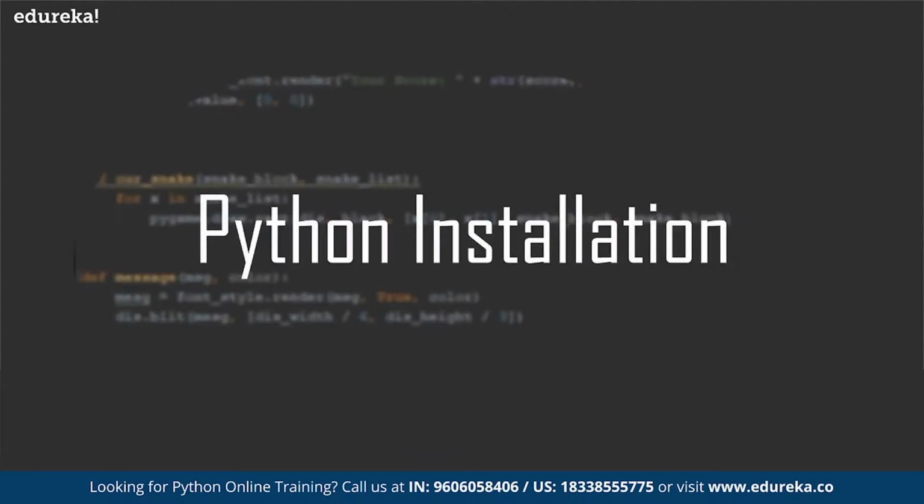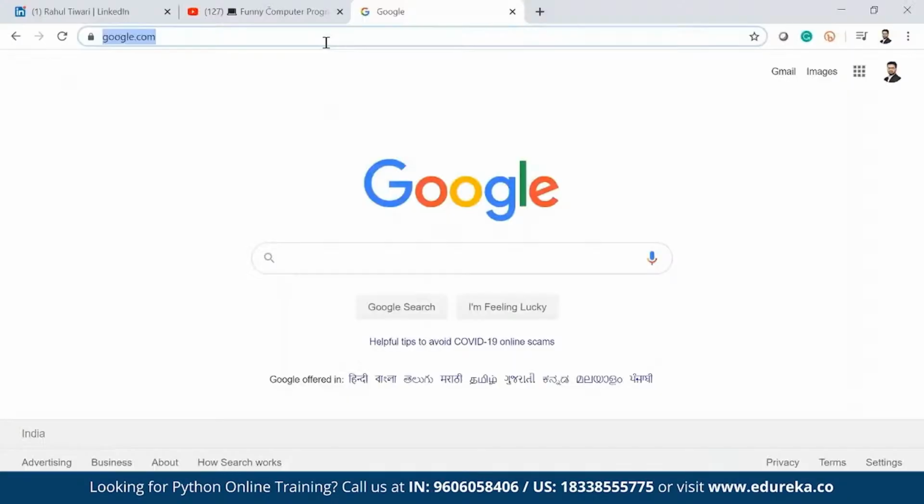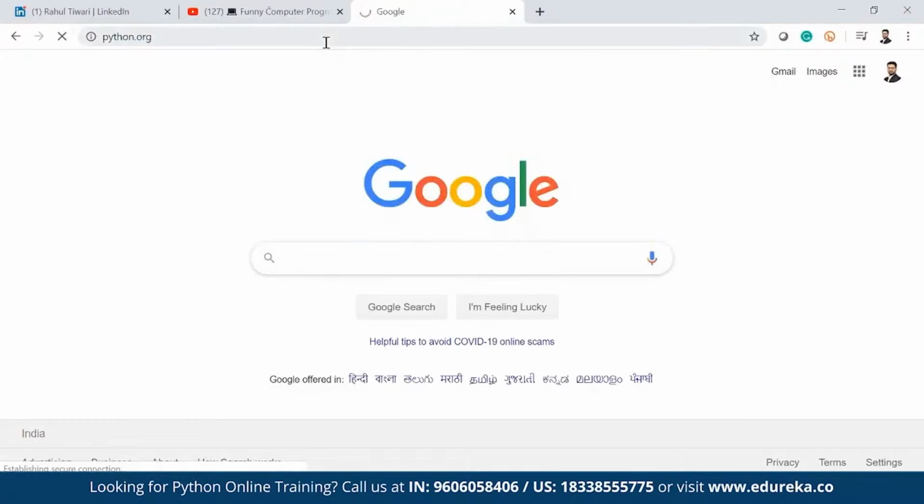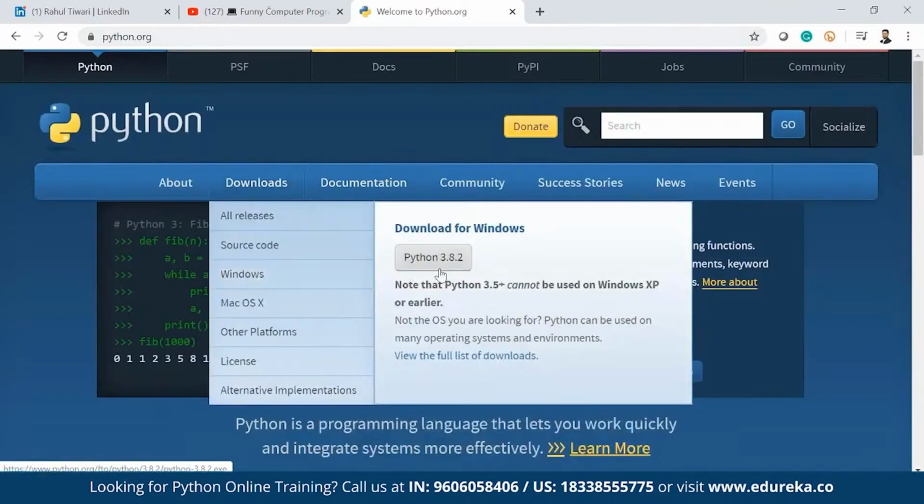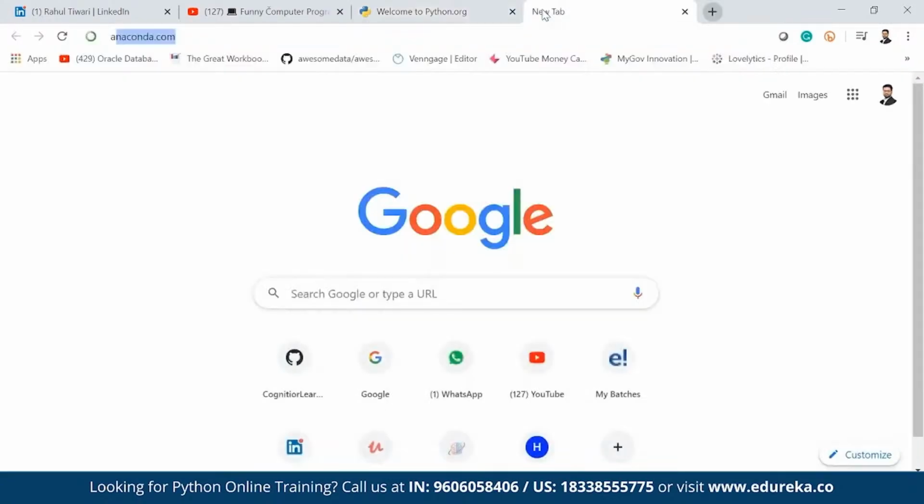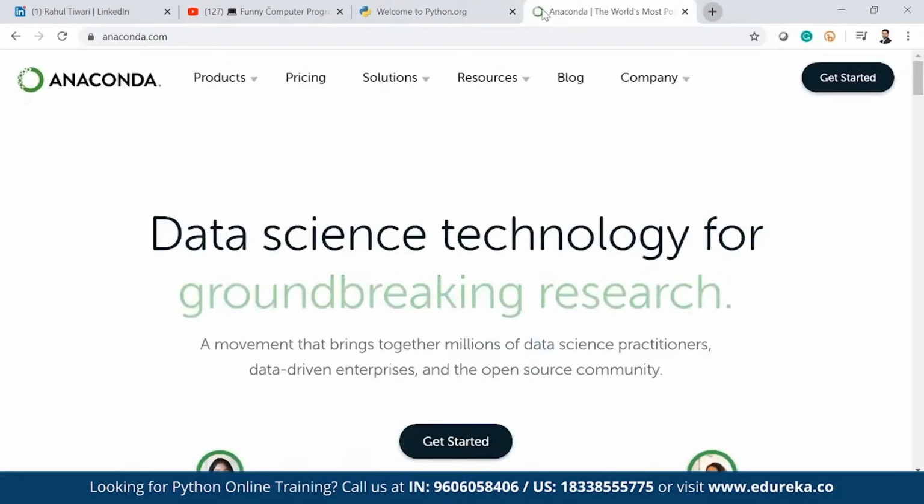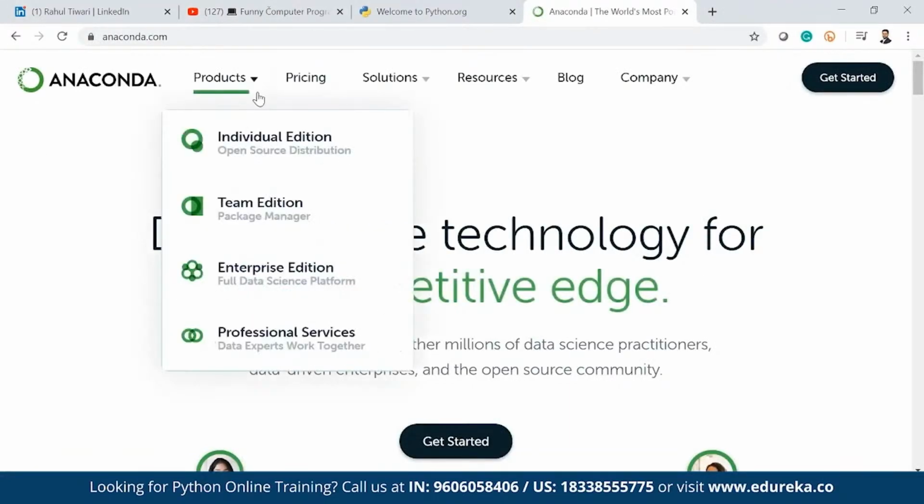Now, how to install Python? To install Python, we have various ways. One is from the Python website, which I actually don't want you to use to install Python. The only reason is that the packages which I am talking about, NumPy, Pandas, all those packages, you have to install separately if you install Python from the Python website. That's why the best option is anaconda.com. You can go to anaconda.com and download from there.